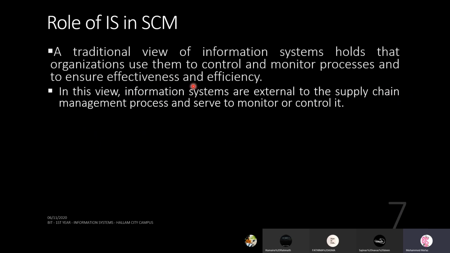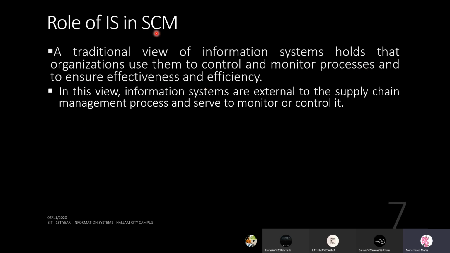Okay, what is the role of an information system in the supply chain management process? If you look at the conventional, traditional, or old view, organizations use information systems to control and monitor processes and ensure effectiveness and efficiency.